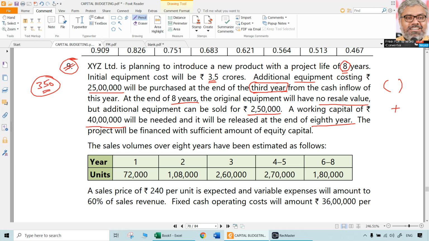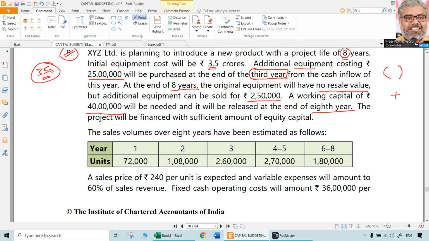The project will be financed with sufficient amount of equity capital. That's okay. Financing part, we don't need to worry. We are only interested in the investment part.